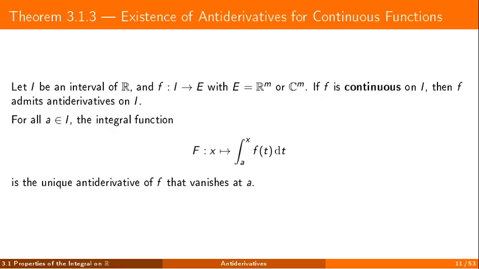The previous result told us how antiderivatives are related to one another, but not whether they actually exist. For continuous functions, this theorem answers that question. They always do. Better still, the integral function defined from a given starting point is the unique antiderivative that vanishes at that point.